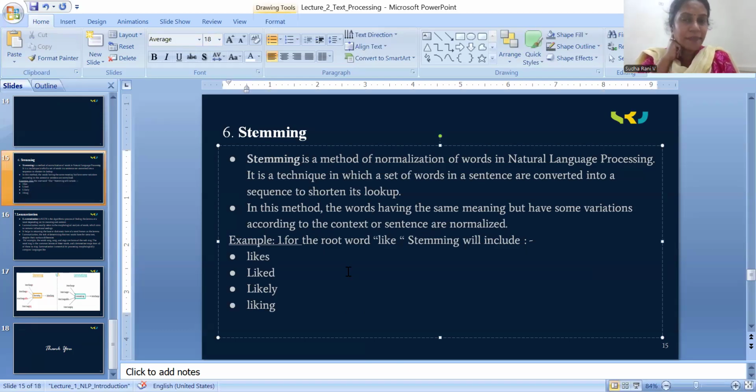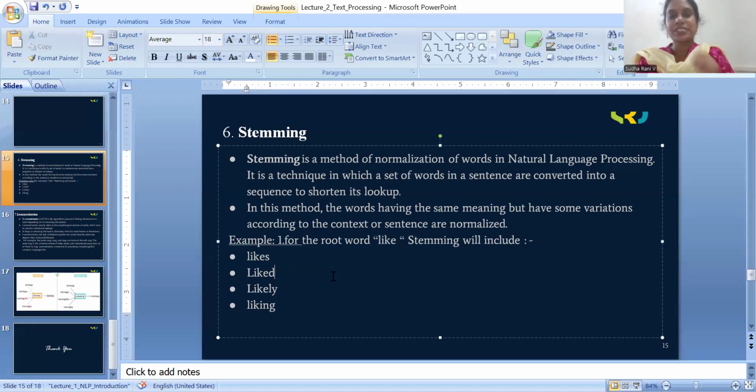So, stemming is a method of normalization of words in natural language processing. It is a technique in which a set of words in a sequence are converted into a sequence to shorten its lookup. In this method, the words having the same meaning but with variations according to the context or sentences are normalized. The simple definition of stemming is converting the stemmed word to its root word.